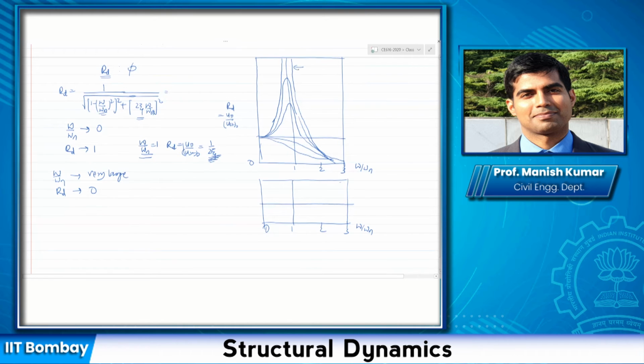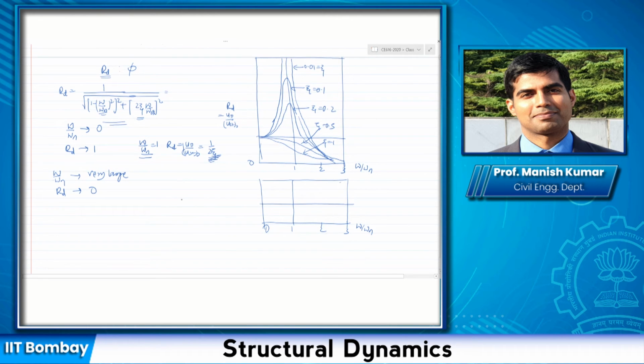Okay, so let us say this is either 0 or a very small value of damping. Let us say this is damping equal to 1, and this is 0.1, or this is damping equal to, let us say, 0.2, and so on. You can assume this is damping equal to 0.5, and you can plot these using Excel or MATLAB or whatever software you prefer. This is a critically damped system.